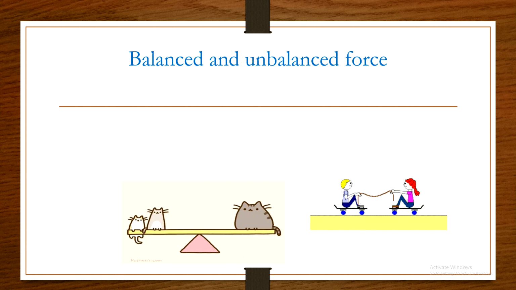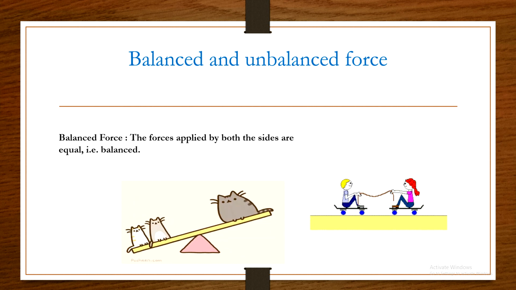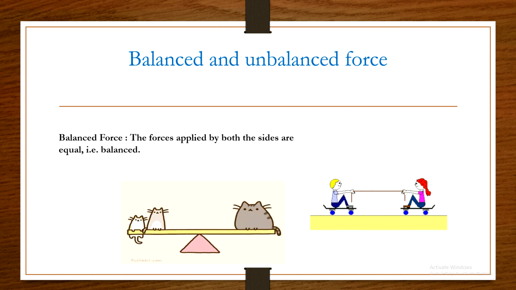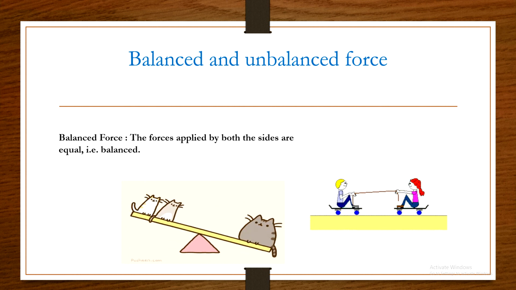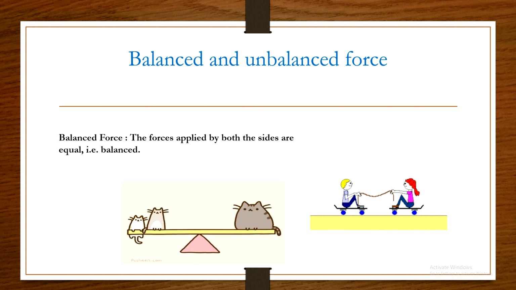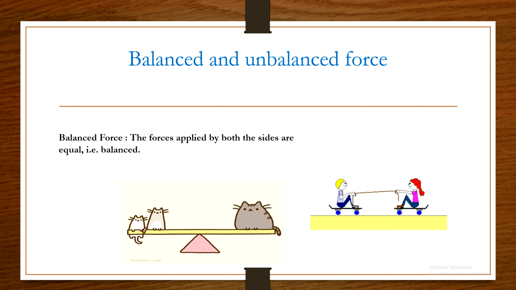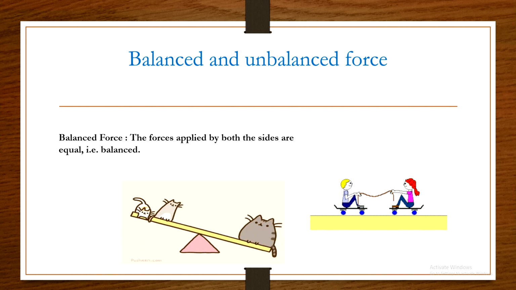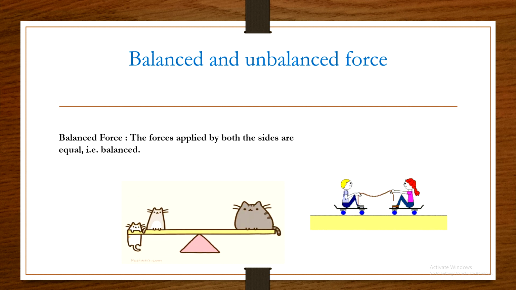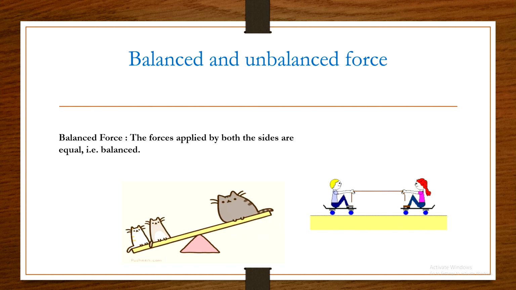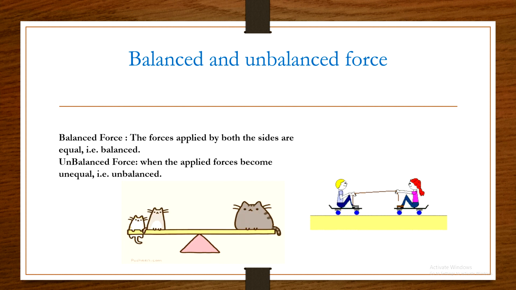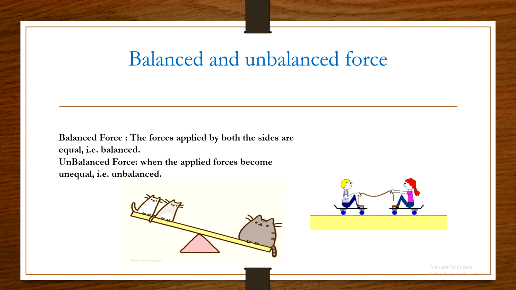Okay, now unbalanced force. Unbalanced force means here we can observe that one cat and two kittens are playing on a seesaw, and we can observe that sometimes they become balanced, but another time they get unbalanced. That means this force is called an unbalanced force. So balanced force means the force applied from both sides is equal, that is called balanced. And unbalanced force means when the applied force becomes unequal, that is unbalanced. So these are called balanced and unbalanced force.